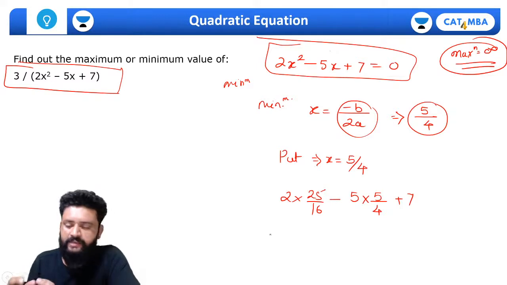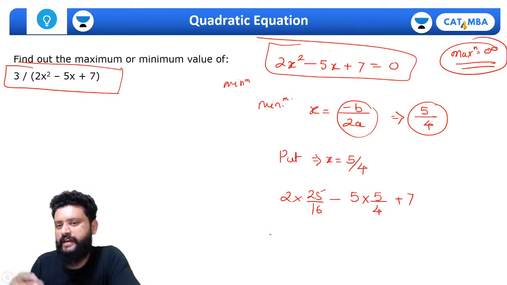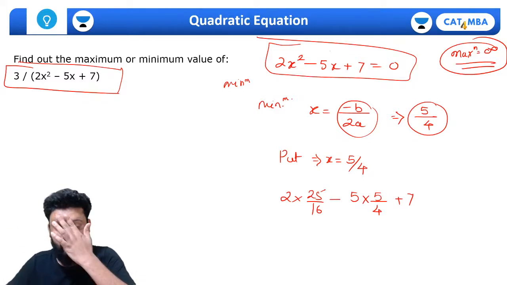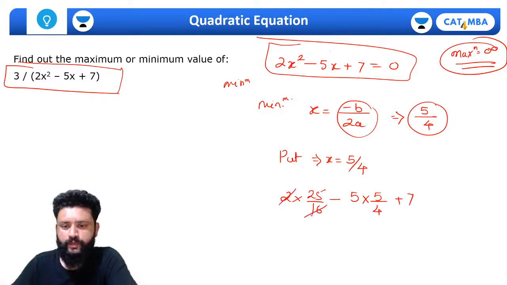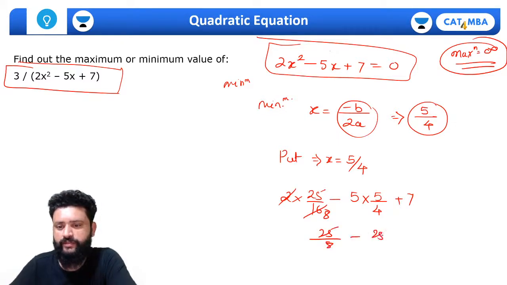Okay, so Megha, even if you use the derivative, you get the point of minima, and then you put that value of x in the expression and get the minimum value, right? This is 25 by 8 minus 25 by 4 plus 7.